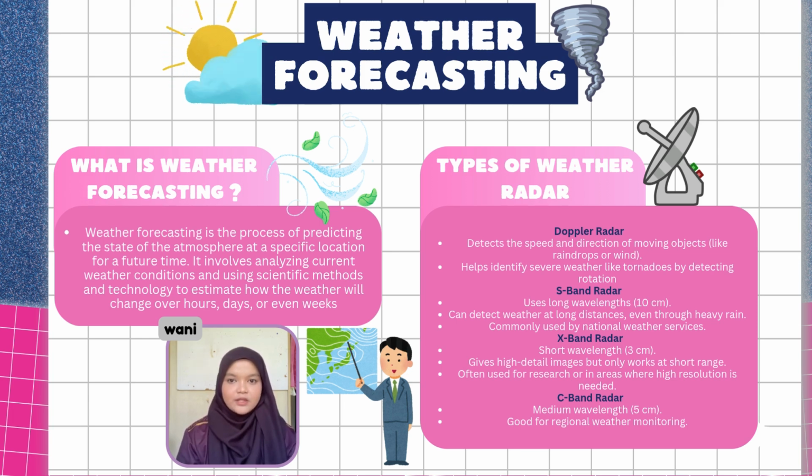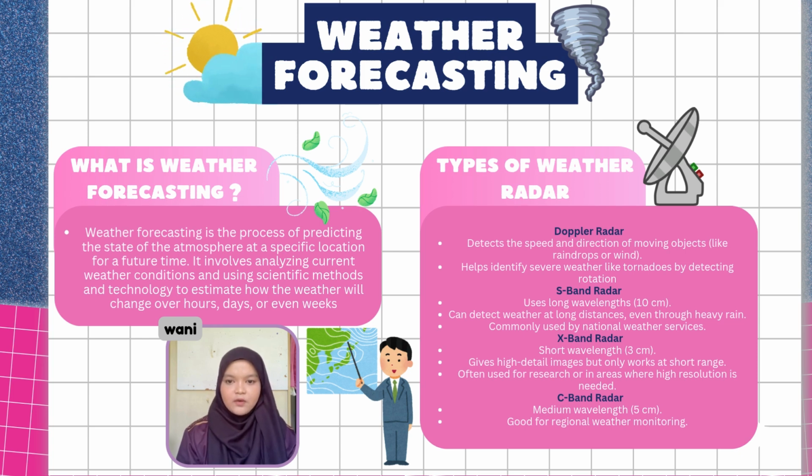So these are the types of weather radar. First, Doppler radar. Doppler radar is used to detect the speed and direction of moving weather elements like raindrops and wind. It works using the Doppler effect and is very helpful in storm detection and issuing tornado warnings. Second, we have S-band radar. S-band radar operates with a long wavelength of around 10 cm, allowing it to scan far distances and through heavy rainfall. It is mainly used by national weather services for monitoring large weather systems like hurricanes and strong thunderstorms.